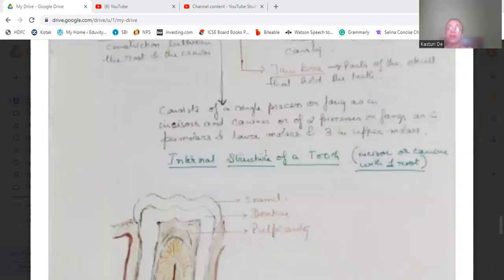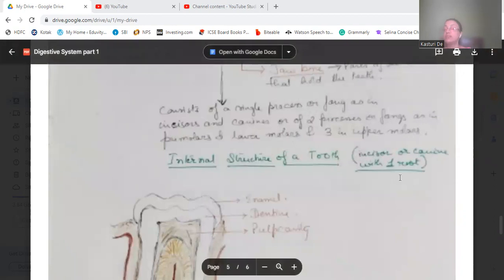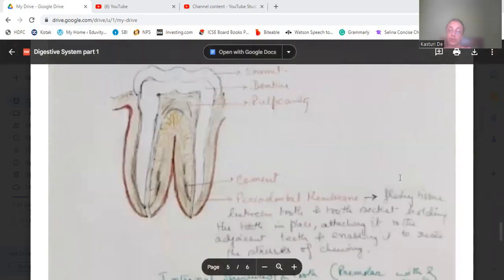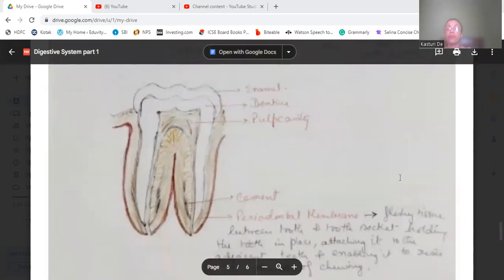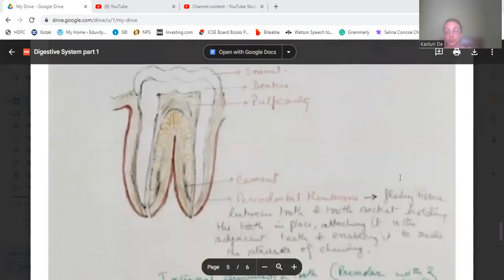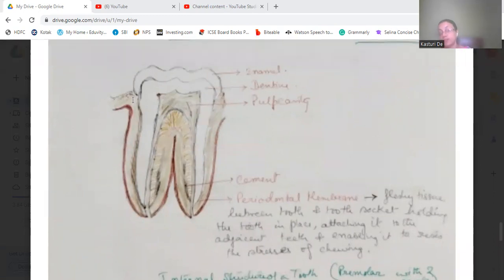Now, this is the internal structure of the tooth. It is an incisor or canine with one root. Next we come to the premolar tooth or the lower molars. See, here two processes are there. This is the first upper portion that is coming out of the bone socket, the jawbone.